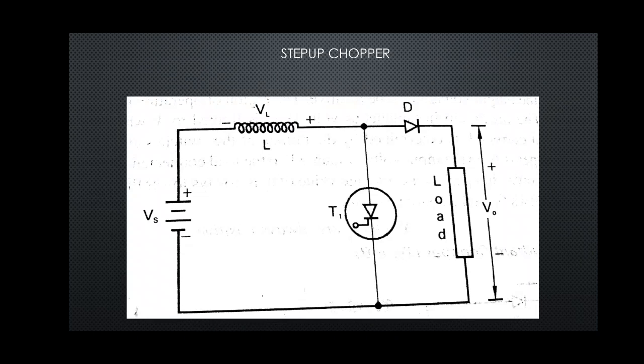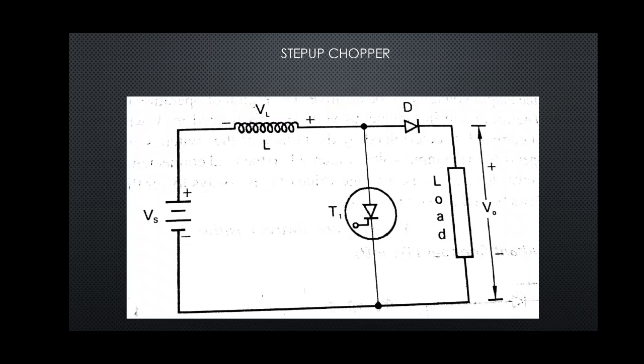Again we will consider two states, that is when the switch is in on condition and when the switch is in off condition. Choppers we can call switches, on off switches. So when thyristor T1 is on and when the thyristor is in off state. The definition of step up chopper we have already understood: these are the choppers in which the load voltage V0 is higher than the input voltage. So let us understand the working.